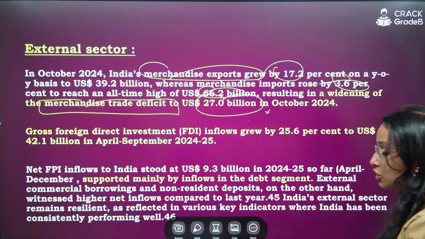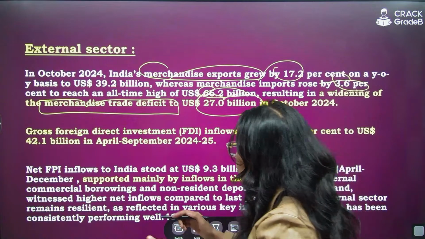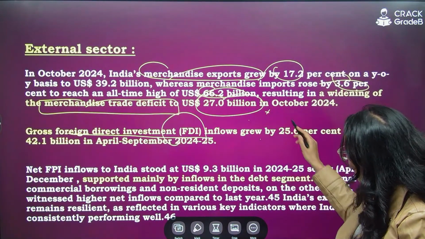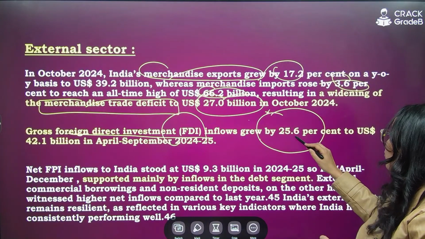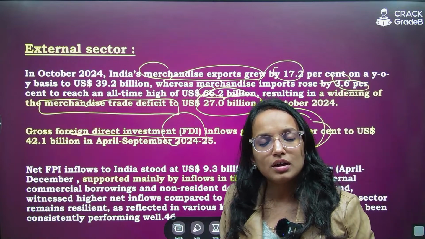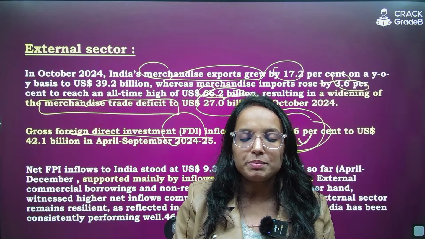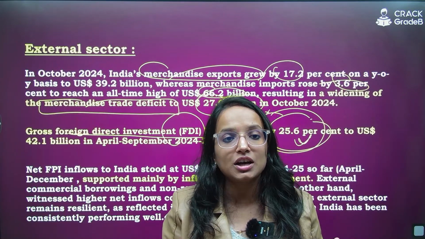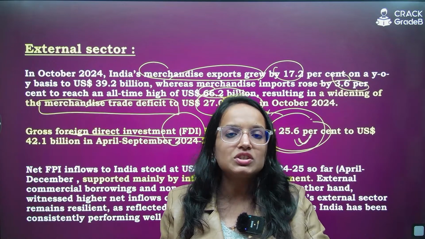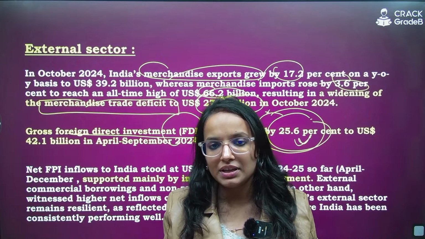Then if we talk about foreign investments, what is the status? The gross FDI, foreign direct investment, inflows have grown by 25.6% in April to September. So FDI inflows into India have grown. That is good. That means we are having additional foreign capital. FDI is foreign direct investment, which gives you ownership. Generally it is more than 10% ownership in the company.